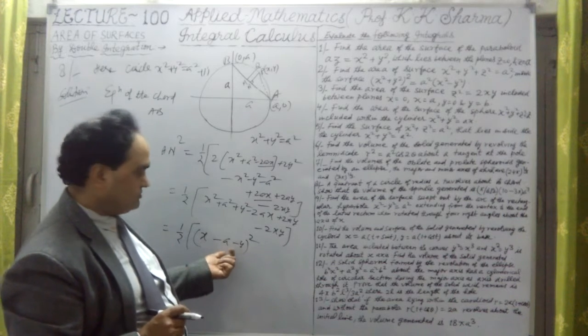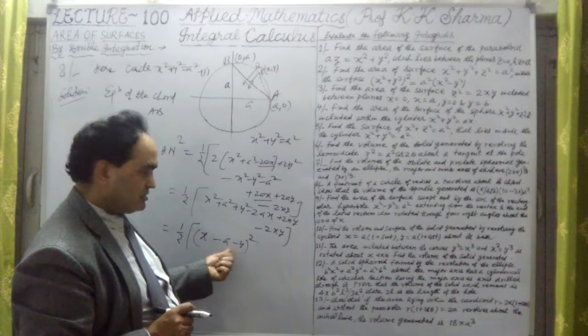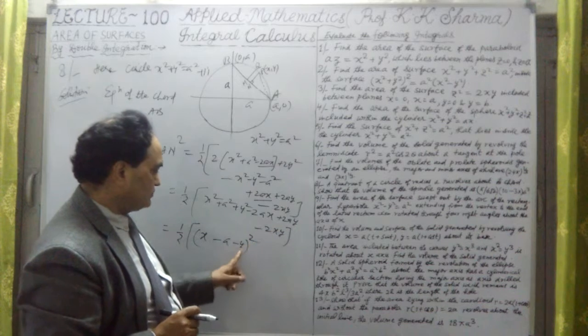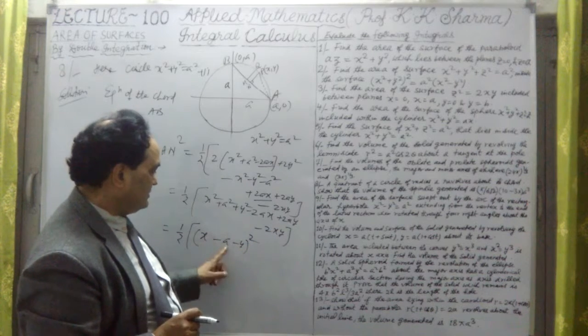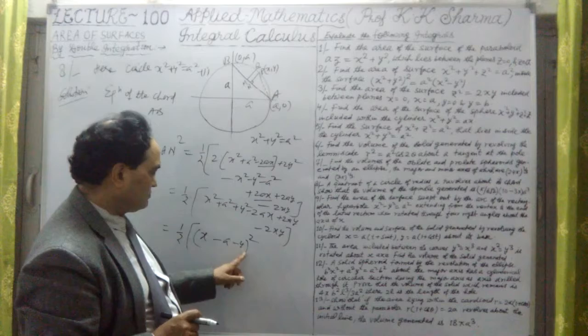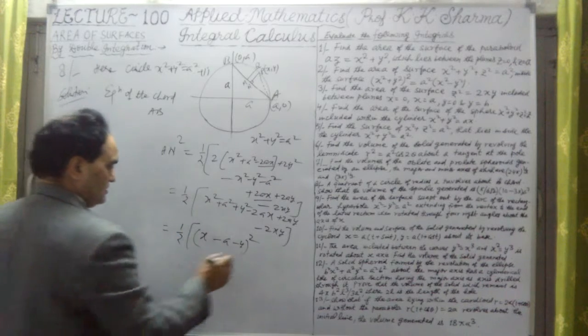Both are negative, so it will give a positive value, and twice ay is positive while ax is negative. Okay, so this is the value, the whole square of this.